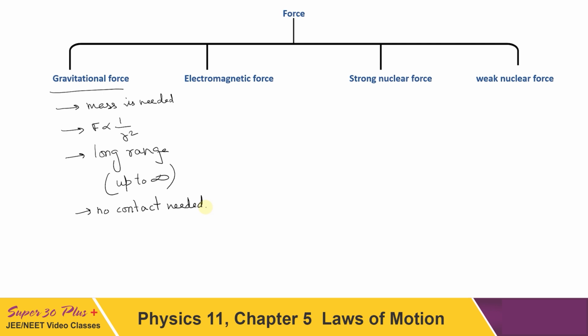Now if we consider its strength, we cannot directly write the strength, so it has to be in terms of relative strength. If we consider the strong nuclear force as having strength 1, then the relative strength of gravitational force is 10 to the power minus 39. So this is the weakest force in nature. Generally we do not experience this force among us.